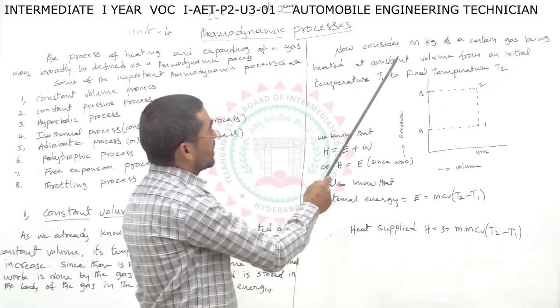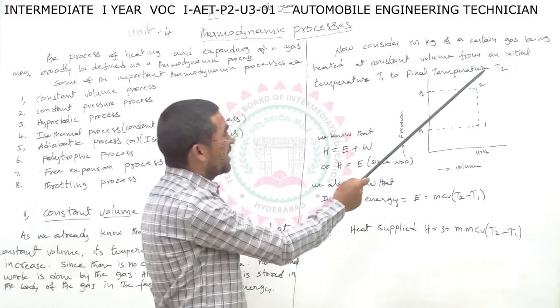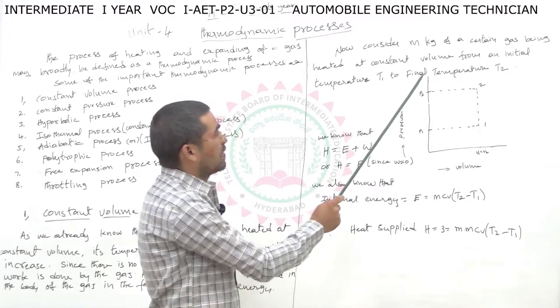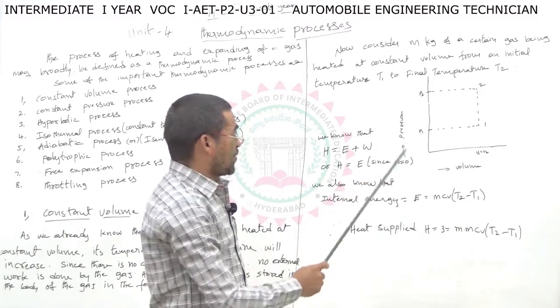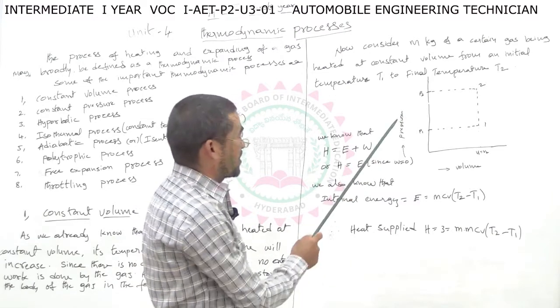So, the PV diagram, the pressure-volume diagram, of the constant volume process.